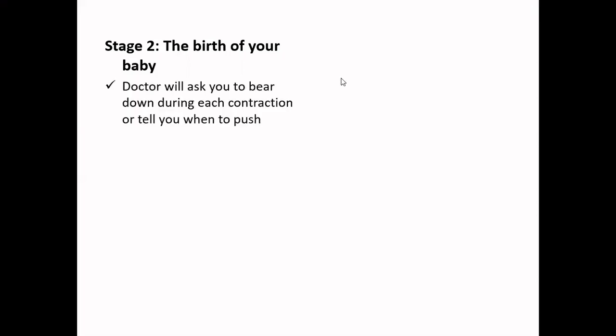Now in this phase, as your contractions have intensified, the doctors will ask you to bear down during each contraction, and sometimes they will tell you to push. It is not advisable to push all the time because there are chances of stretching of the muscles at the vaginal area, and if it happens, then it may delay the process of giving birth.